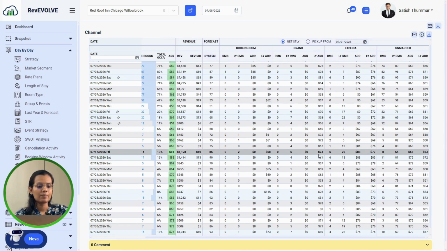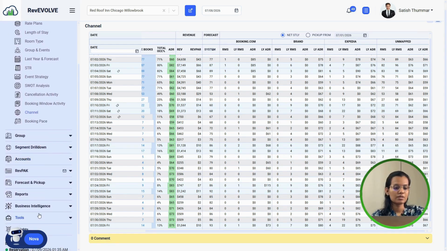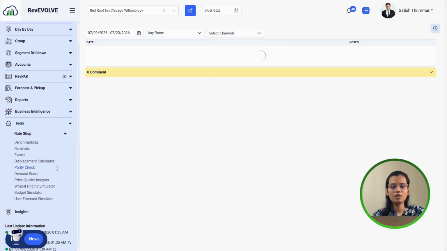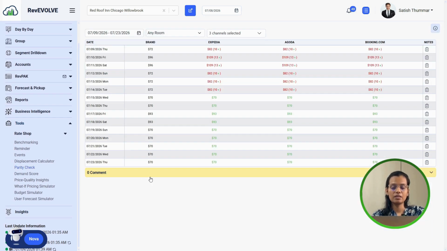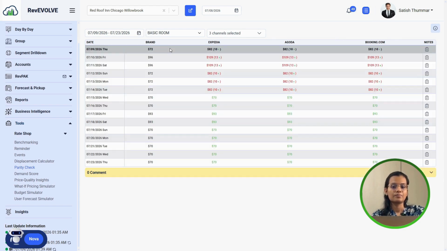So now let's see the parity check. Here we can see the tool part. Here you can see the tool, and here you can select the parity check view. Yeah, this is how the parity view looks. Here you can see your parity rates across all your channels. We have filters as well. Here you can select your rate range. You have any room, let's say for a basic room I want to see, then I get it for all my basic rooms.